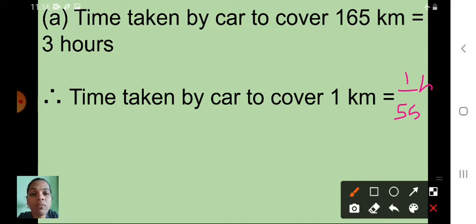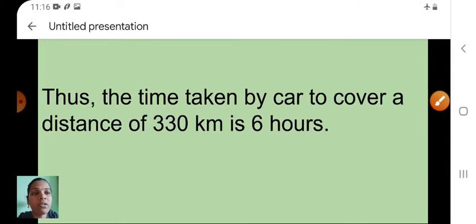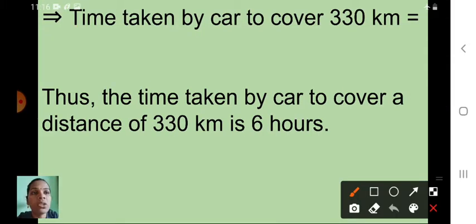Understood now? So what do you have to find now? How much time. See here, the next slide I will show you. Time taken by car to cover 330 km, how much time it will take, you have to find. For 1 km how much did we already find? 1 upon 55 hours, isn't it?